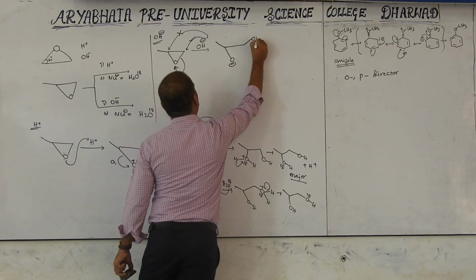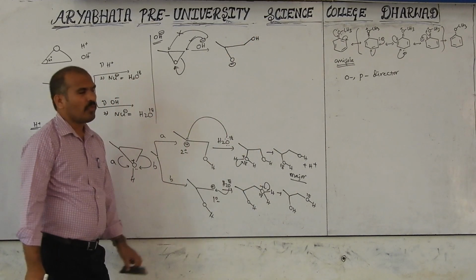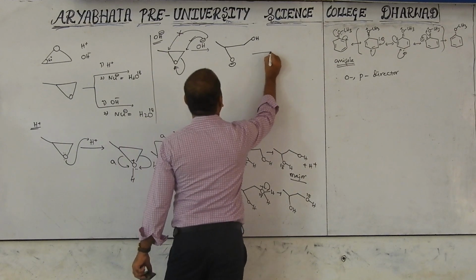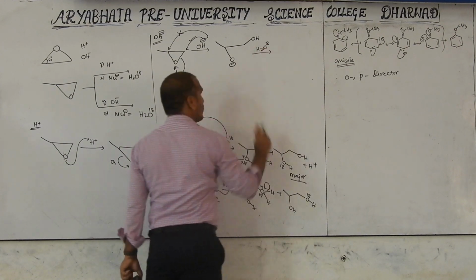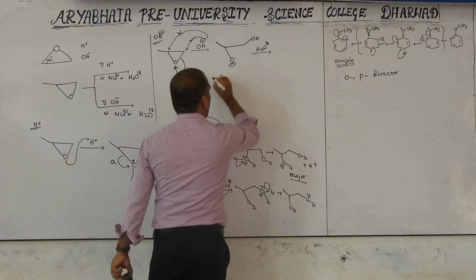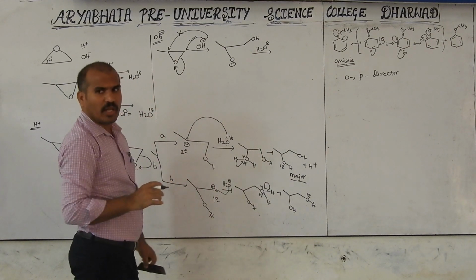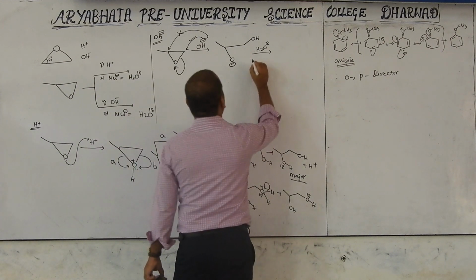Next, OH is attacked. Next is the nucleophile, H2O-18 considered. Then this will give a proton here. It gives only a proton. Then what happened here?